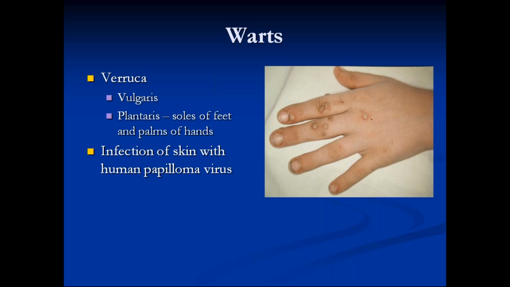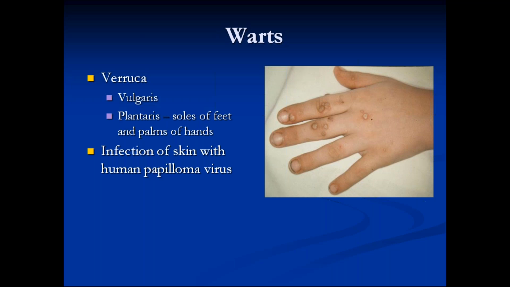The mode of transmission is different for different types of warts. Genital warts are mainly transmitted sexually, whereas normal warts get transmitted when the virus is inoculated onto a traumatized skin surface. Even micro trauma is enough for HPV to get inoculated. Once inoculated, it multiplies in the epidermis and forms a papule.